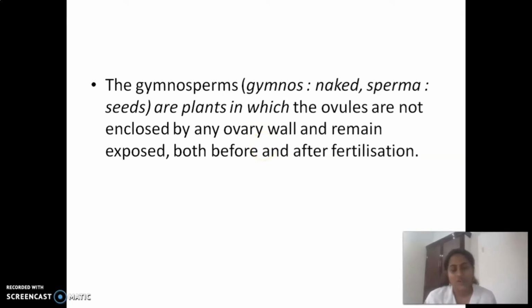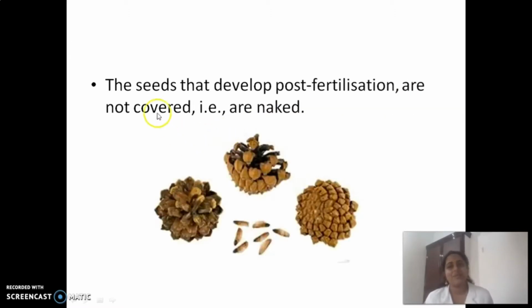Clear? So what is meant by naked seeds? The ovules are not enclosed by any ovary wall and remain exposed both before and after fertilization. So the seeds that develop post-fertilization are not covered. That's why they are called naked.